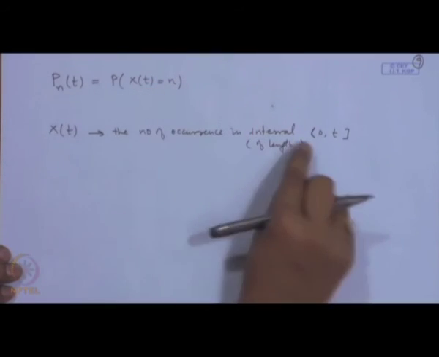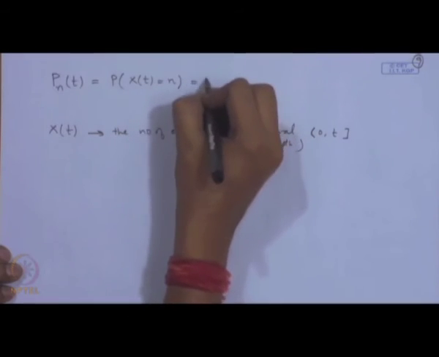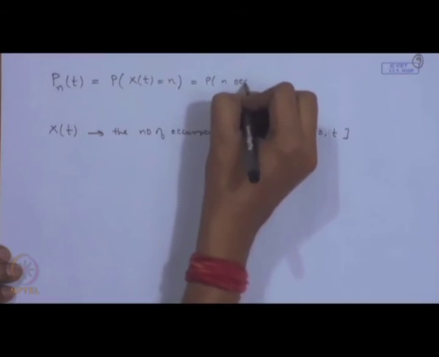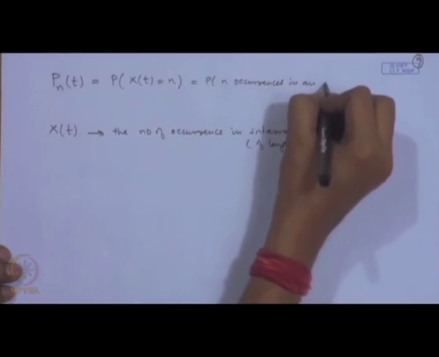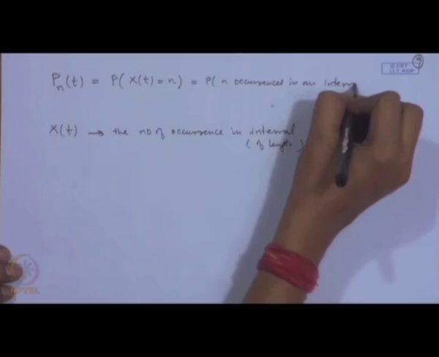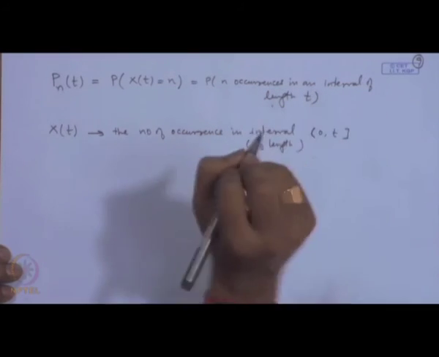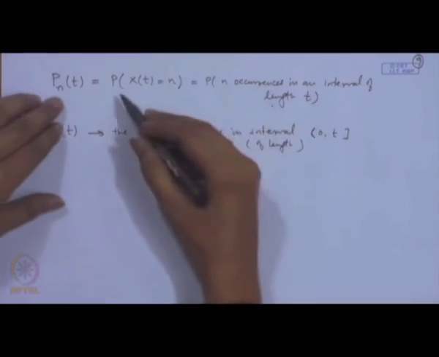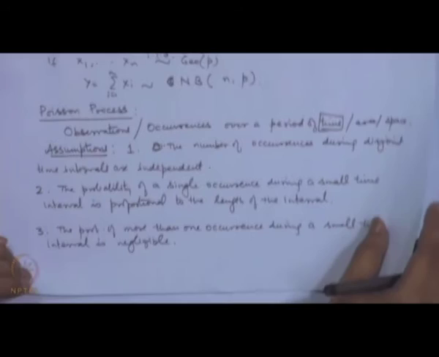That means, in an interval of length t there are n occurrences, that is the probability of n occurrences in an interval of length t. Now, in the framework of this P_n(t) notation, we can express these assumptions.